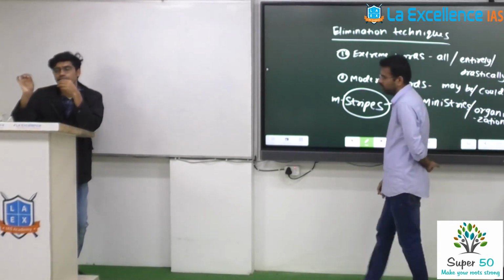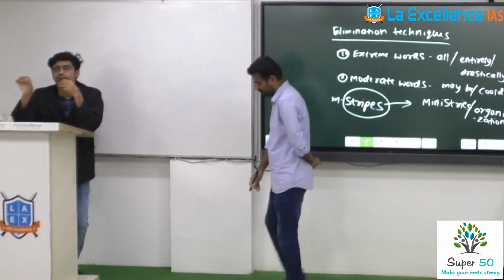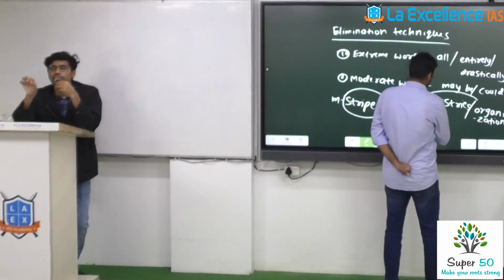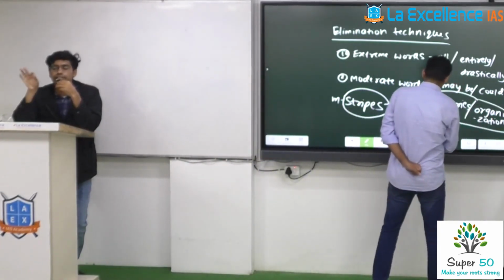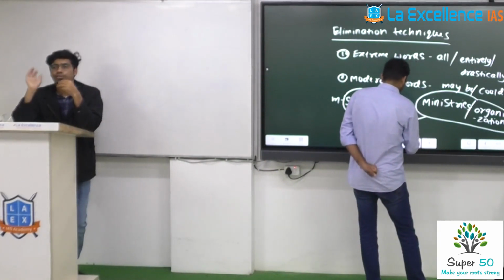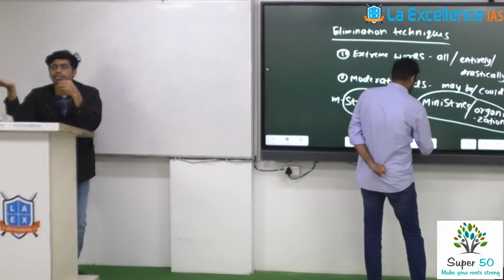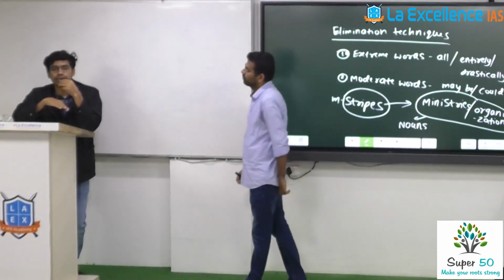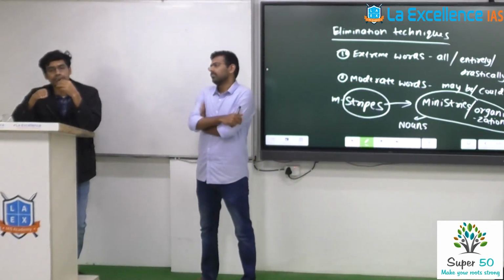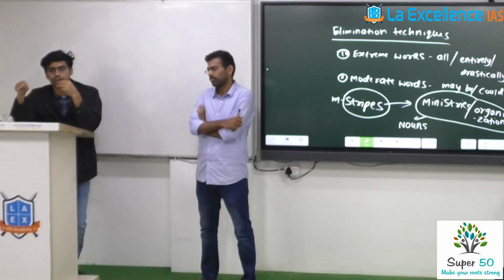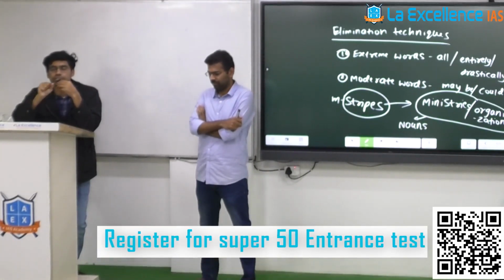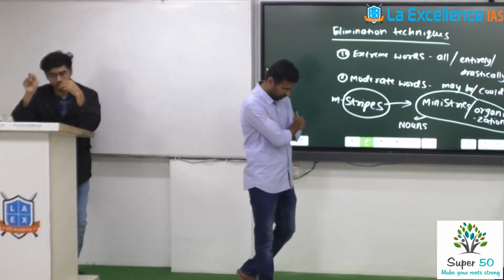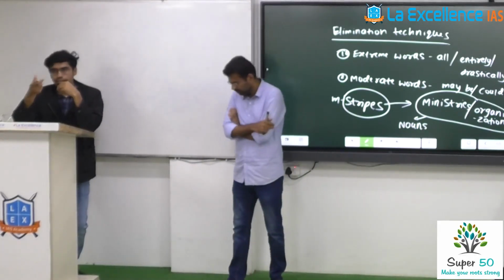They would say, which of the following statements are correct regarding the MPLAD scheme, and then they would say it is implemented by the Ministry of Parliamentary Affairs. It looks like a correct answer because MPs are related to parliamentary affairs. So they try to confuse you, right? But it's not implemented by the Ministry of Parliamentary Affairs. It's implemented by the Statistics and Programme Implementation Ministry. So ministry statements are usually wrong.